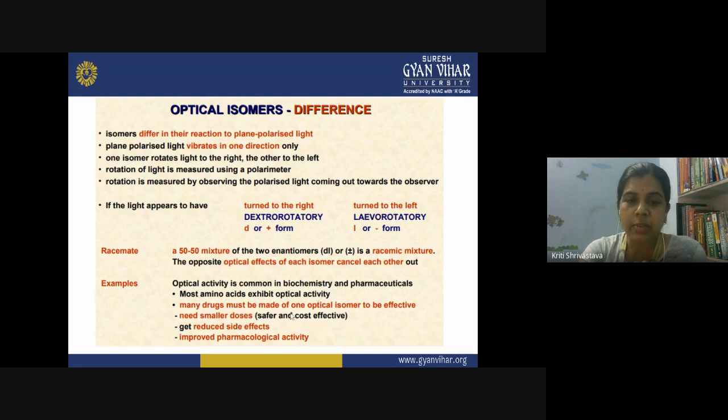Many drugs must be made of one optical isomer to be effective. Like I told you, their biological activity depends on the stereochemistry. Then you need smaller doses, which is safer and cost effective, if you are using the correct optical isomer of a drug. Otherwise, that drug would be ineffective. In that case you will also get fewer side effects, and the pharmacological activity will be enhanced. So that is all part of the stereochemistry of a drug molecule. It is very important that you use the correct optical isomer of a drug molecule.